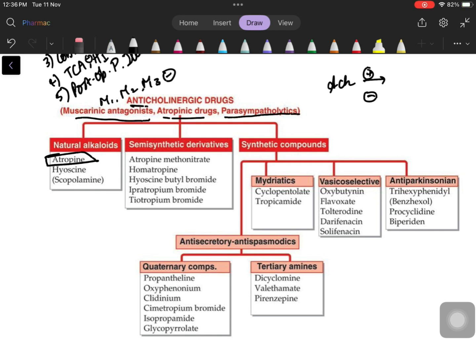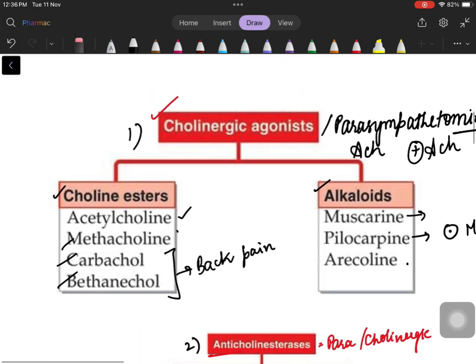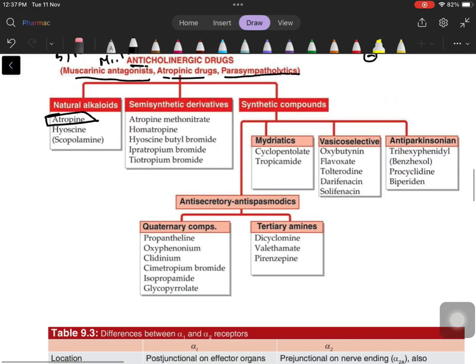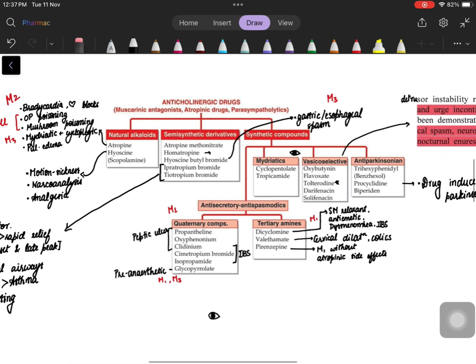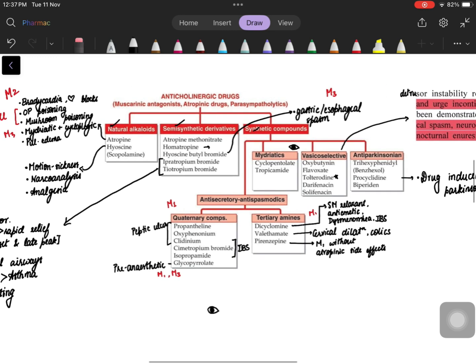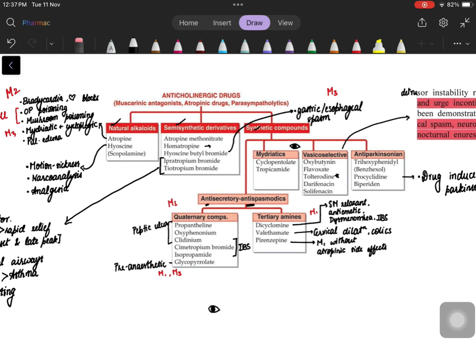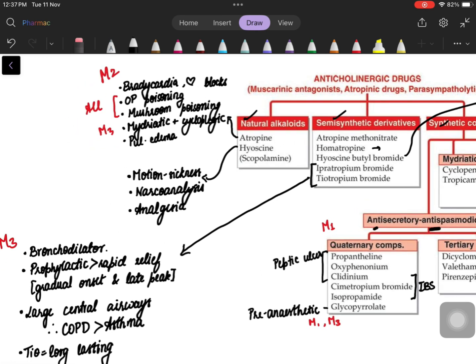Now, what was parasympathomimetics? It was all these guys. These guys are also parasympathomimetic. Cholinergic agonists are also parasympathomimetic. But these are cholinergic antagonists. Let's quickly see all of these drugs and their uses. First, we learn the classification. Natural, semi-synthetic and synthetic. Under synthetic, we have antisecretory, antispasmodic, mydriatics, vesicoselective drugs and anti-Parkinsonian drugs. The natural anticholinergics are atropine and hyoscine.